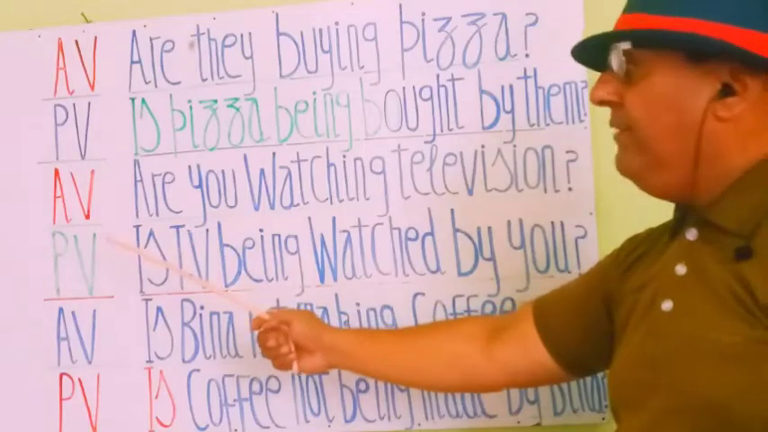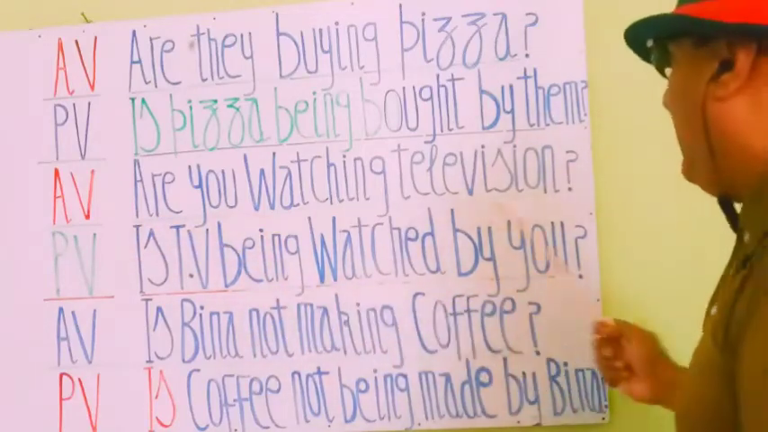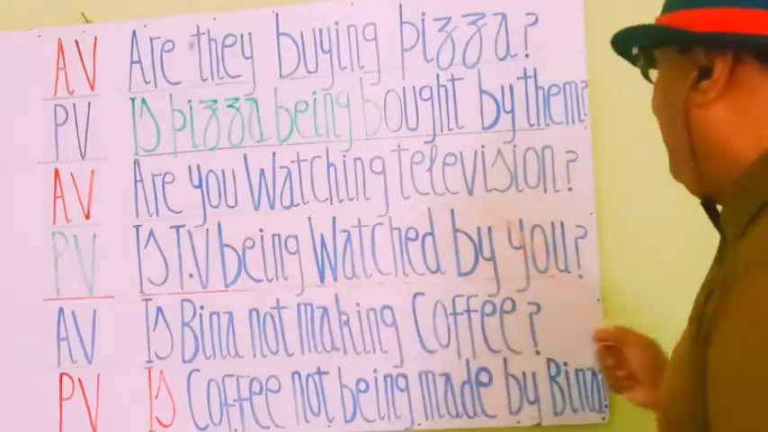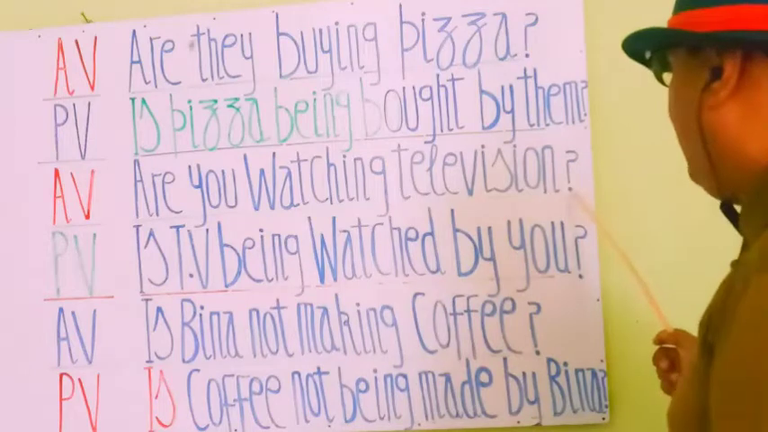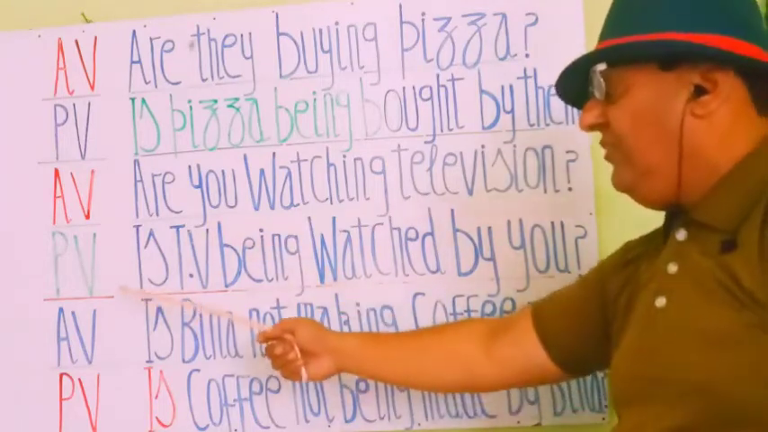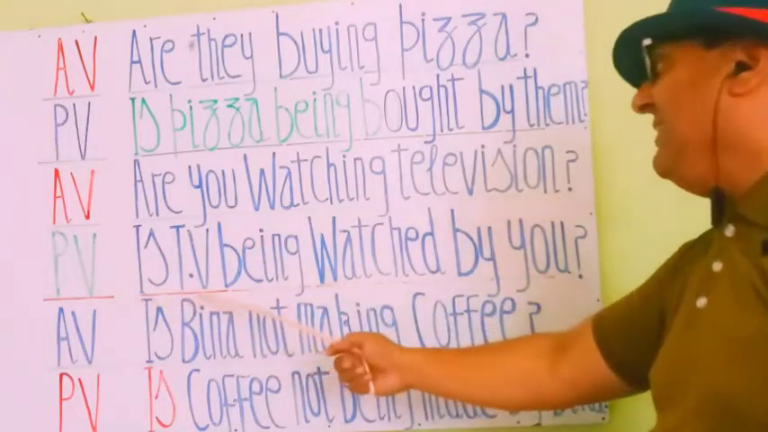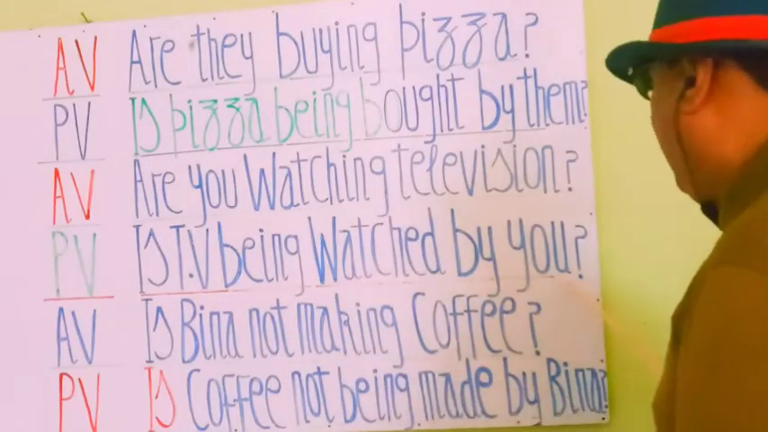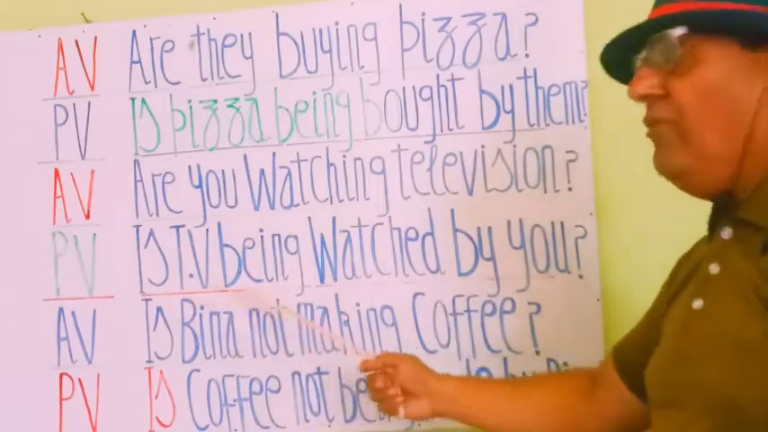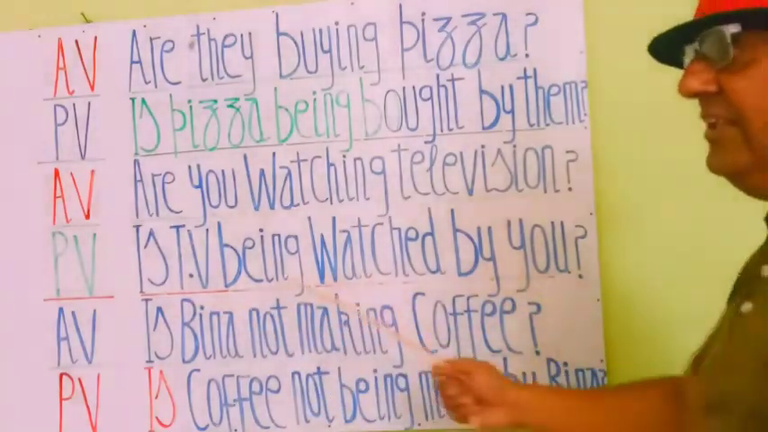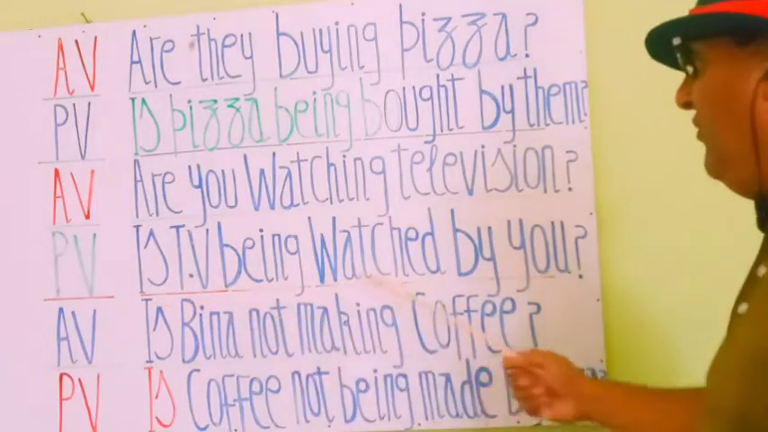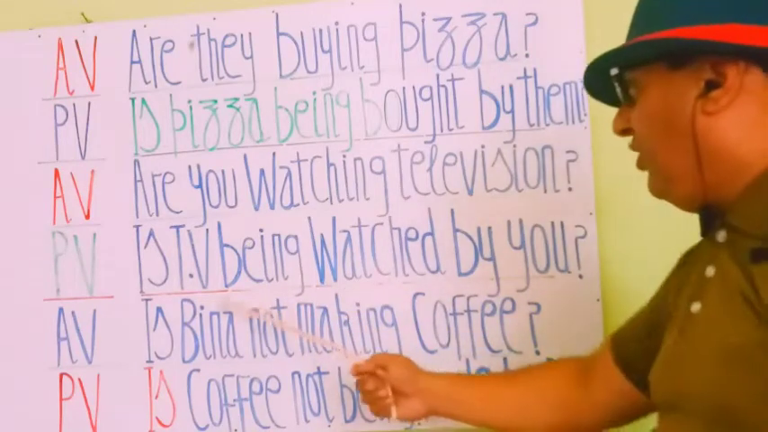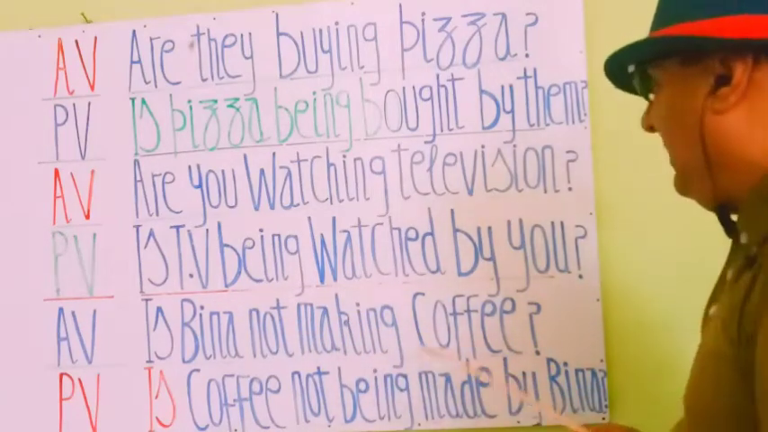You see the next statement in active voice: are you watching television? Interrogative sign. क्या आप टीवी देख रहे हो? Let's see its passive voice. The passive statement is: is TV being watched by you? Interrogative sign. क्या टेलीविजन आपसे देखा जा रहा है?